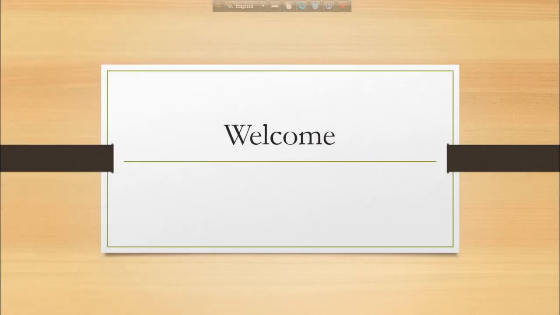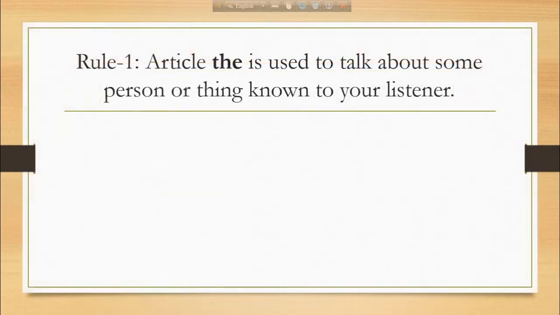In this lesson, I will teach you some rules of using the definite article the. So rule 1 is something we discussed in our previous lesson. This rule is indeed a very important rule. Article the is used to talk about some person or thing known to your listener.